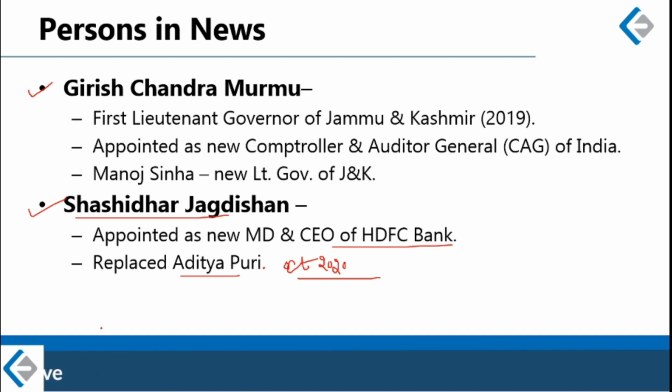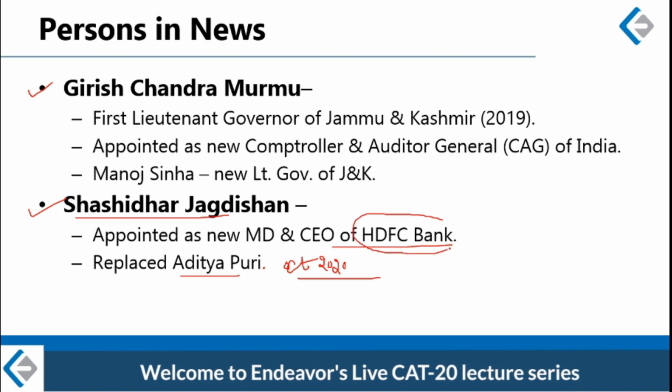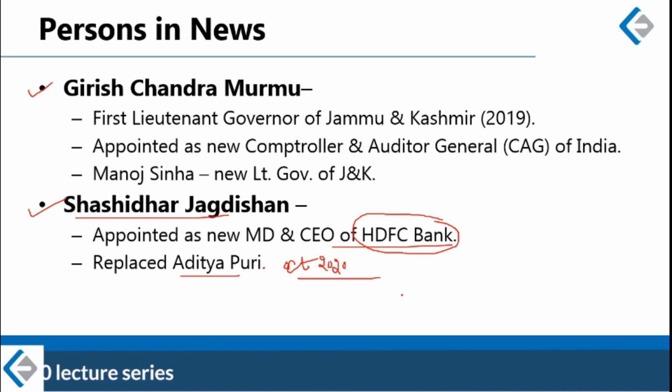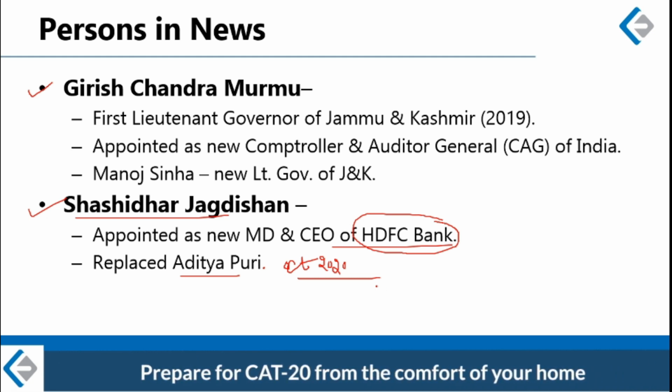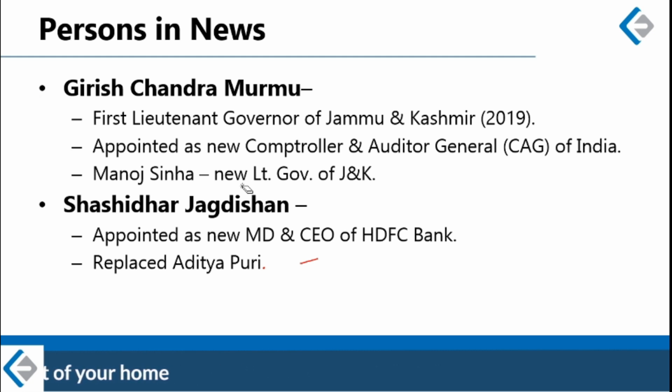And you must also know that HDFC Bank is the largest private sector bank of India. Let us check if there are any more names in this month.